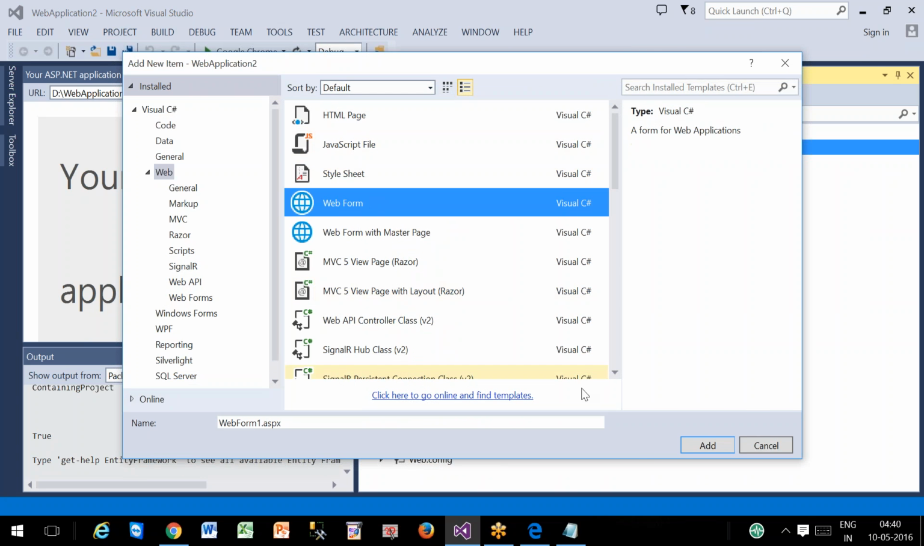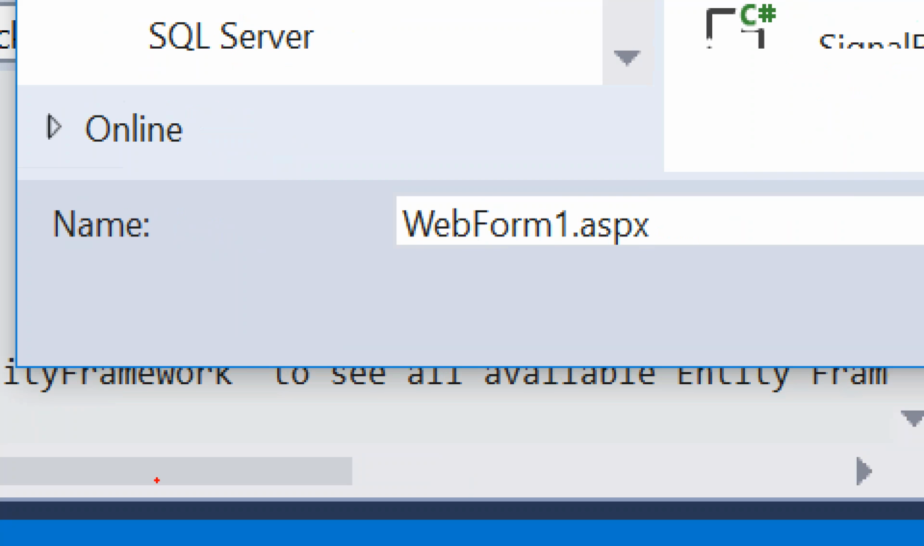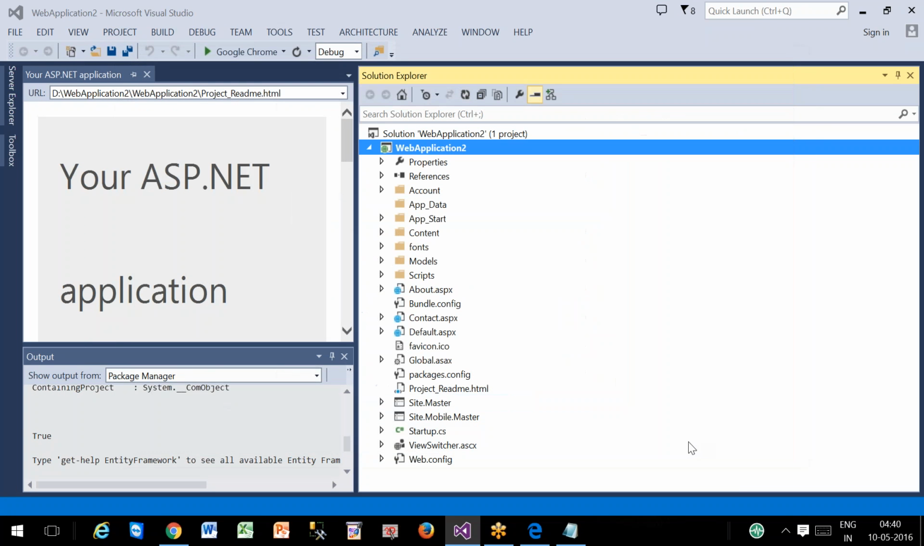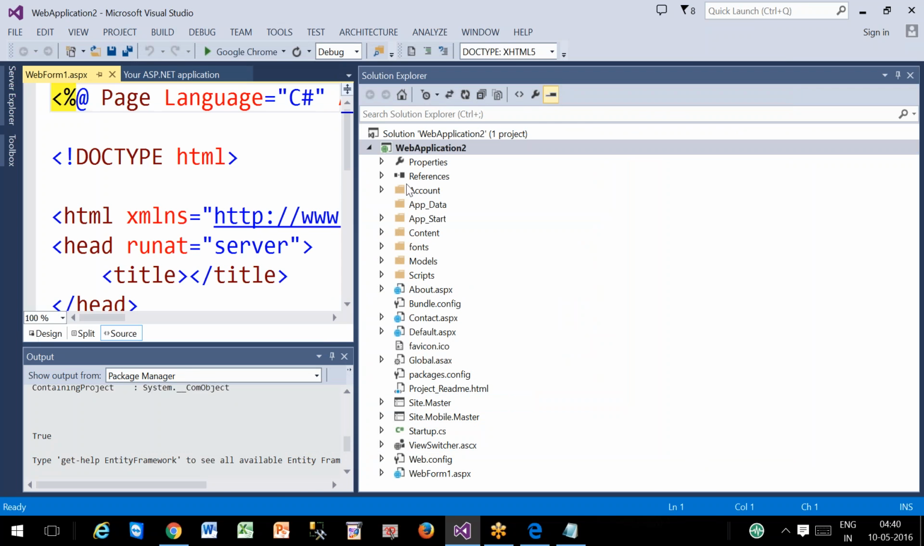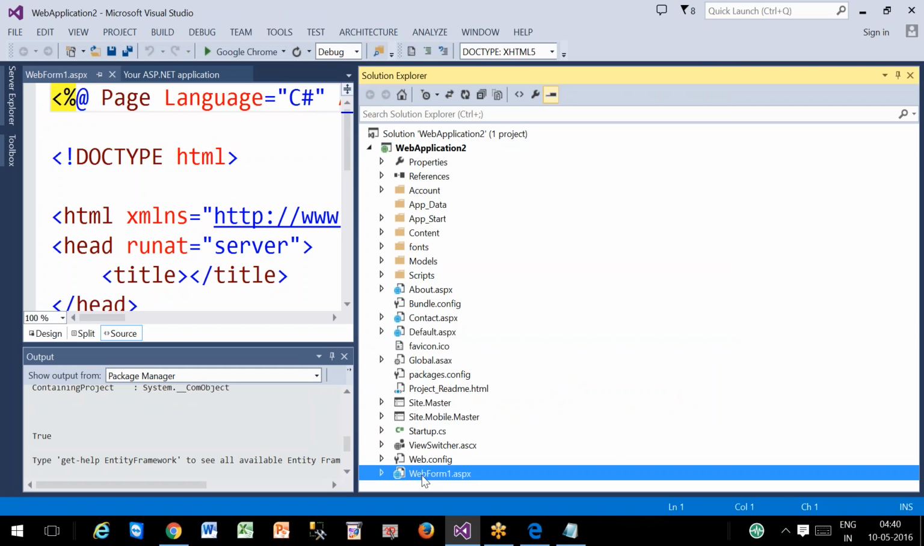You are going to add a web form 1.aspx here. Web form is the page name, .aspx is the extension. Now click add. With this process, your page is added to the Solution Explorer. What is a Solution Explorer? Everything you will get clarity once we enter into programming.